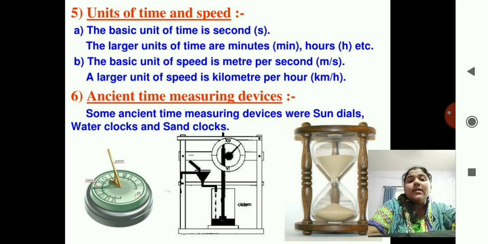And in the ancient times, there were measuring devices. Some ancient time measuring devices were sundials, water clocks and sand clocks. You can find on Google or YouTube how these sundials and water clocks worked. Just for fun, you can search on Google to know that today we can see the time so easily, and in the ancient times they had to struggle to see the time.